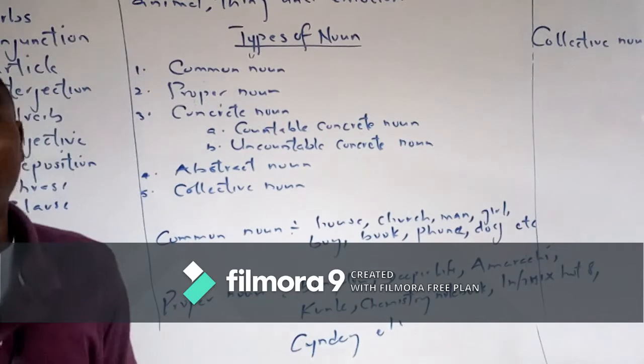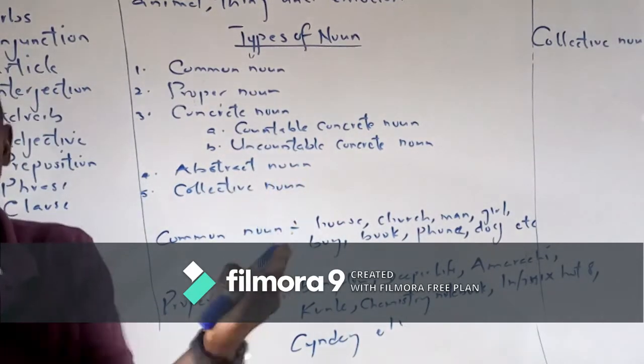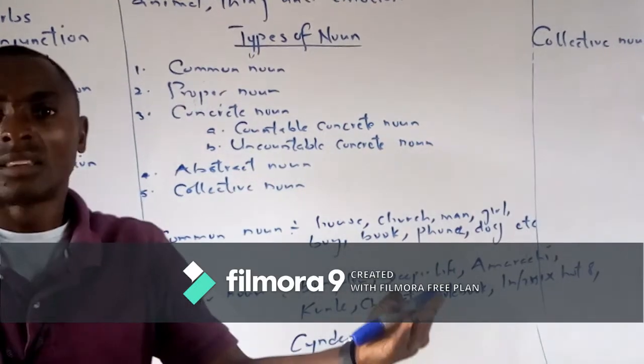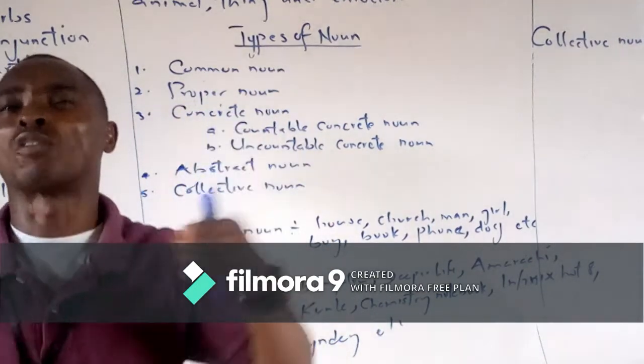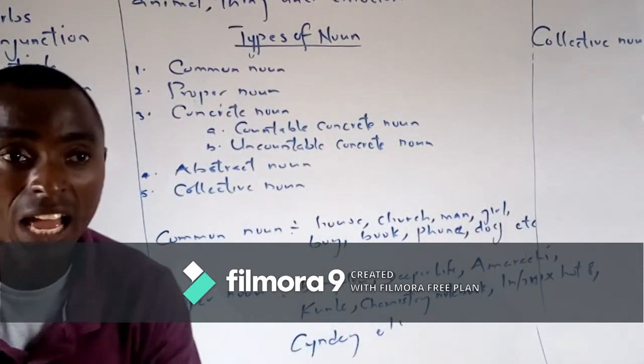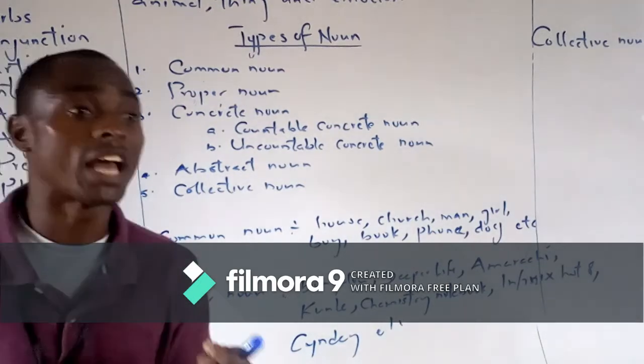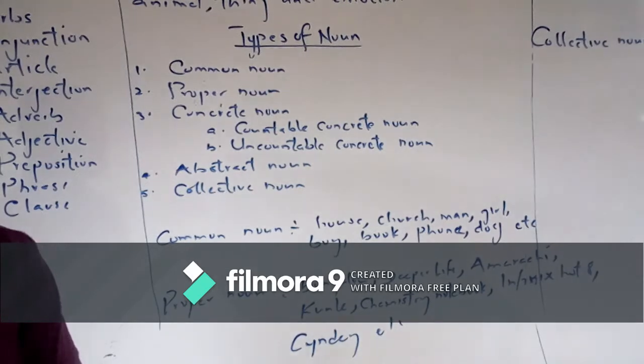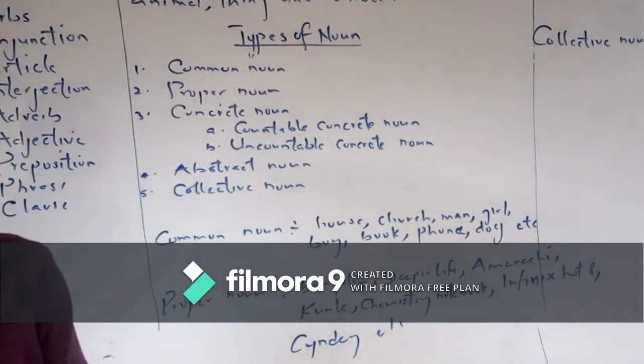Now, if I said chair or table, what kind of chair? Chair is a common noun. But when I have not specified, what kind of chair? Plastic chair, wooden chair, metal chair, upholstery chair. Now I am specifying what kind of chair.